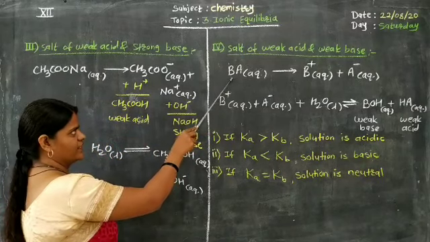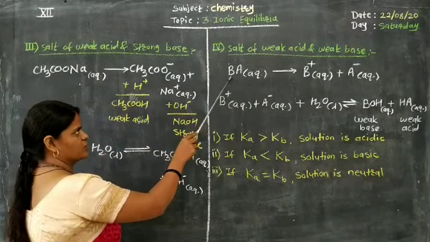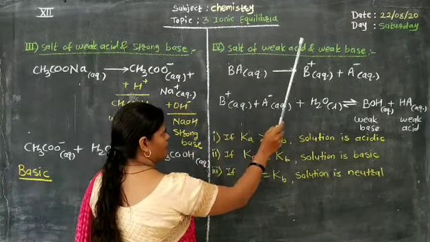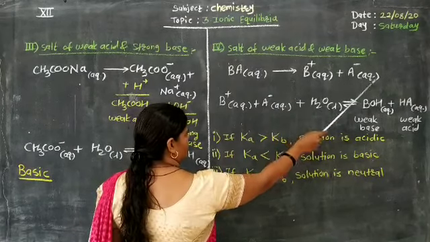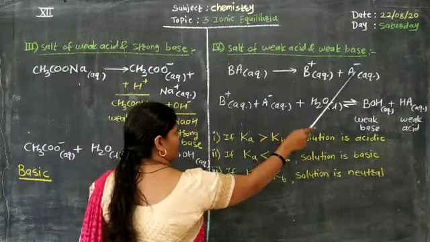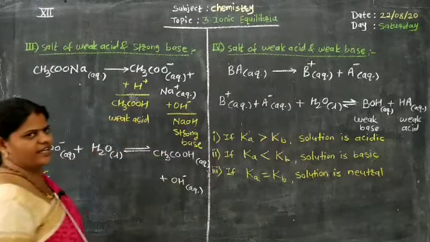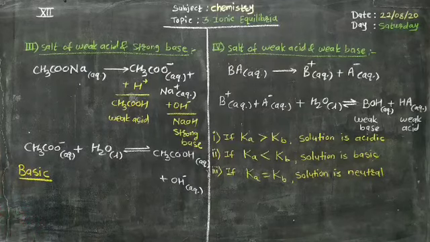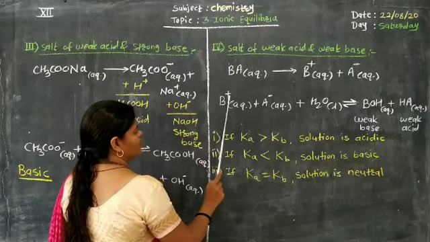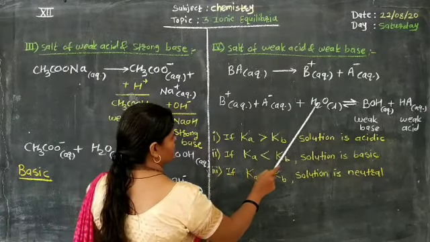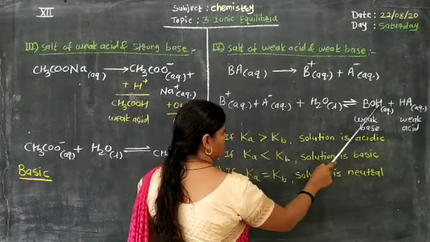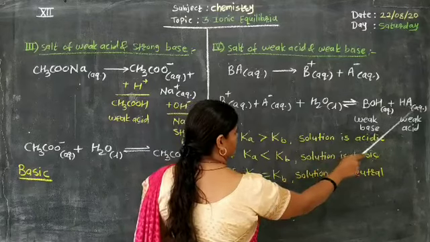In general, let us consider an electrolyte or salt BA in aqueous medium which dissociates in the form of B+ aqueous plus A- aqueous. Now remember, when these cation and anion, B+ and A- respectively, are allowed to react with water, to hydrolyze, at that time B+ aqueous plus A- aqueous plus water gives, at equilibrium, formation of BOH aqueous and HA aqueous.